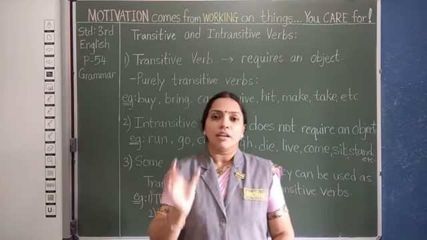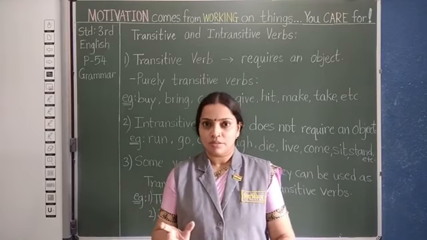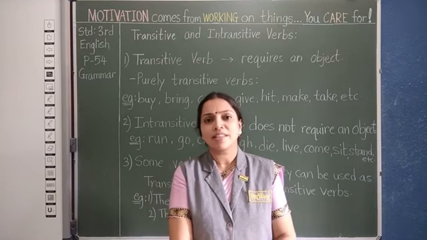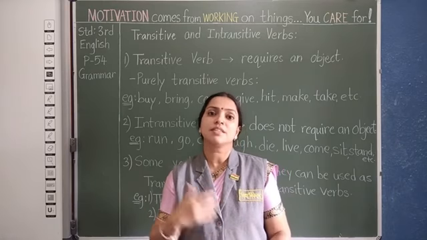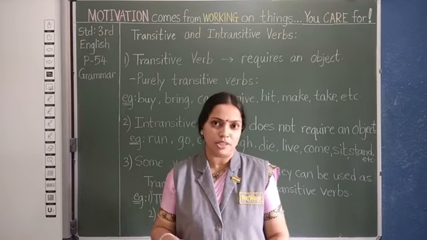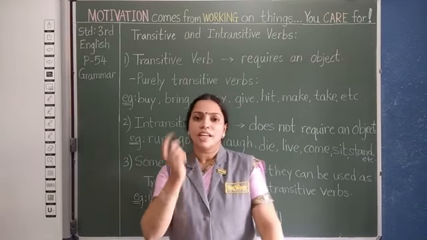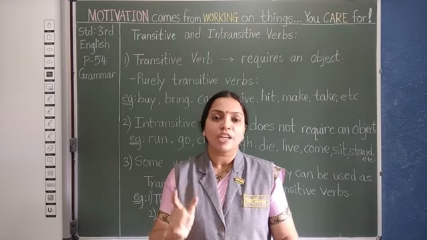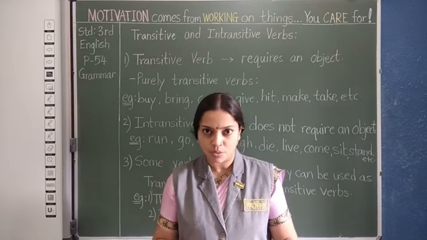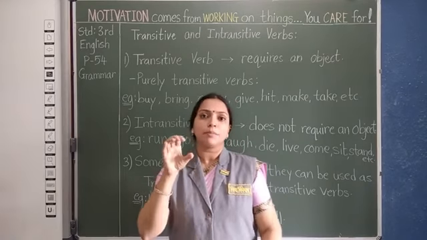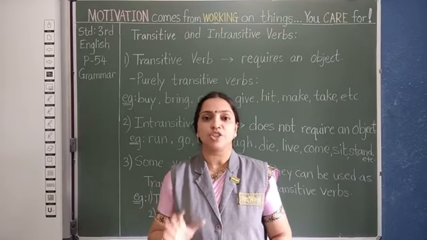So transitive verb requires a direct object. Followed? Because it doesn't make sense if I say Ram gave me. Still it is incomplete. Even if me is an object, it is indirect object. It is not the direct object. So this is a hint for you that direct object necessarily answers the question what. And if there is a person in the place of direct object, only then it will answer the question whom.